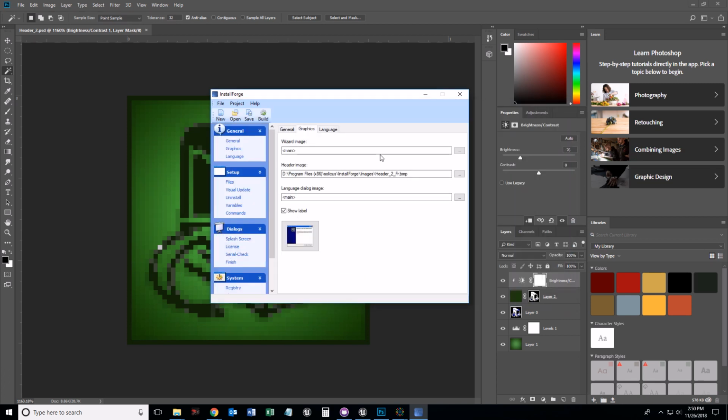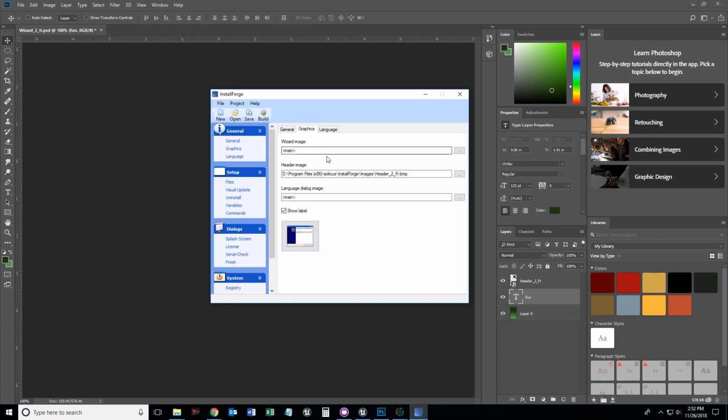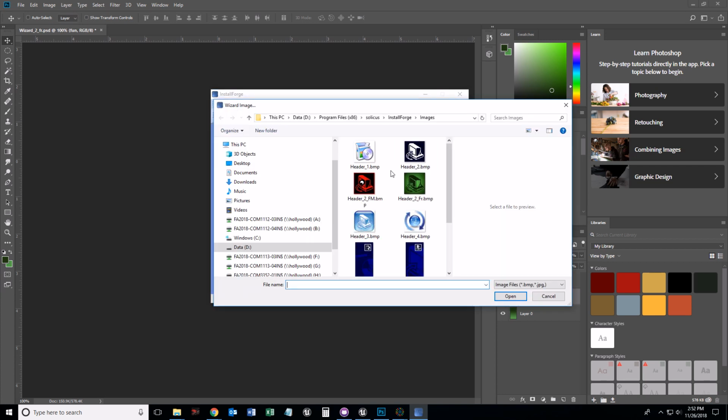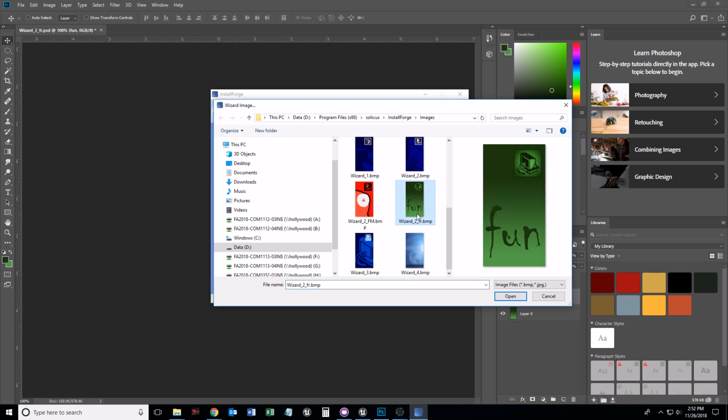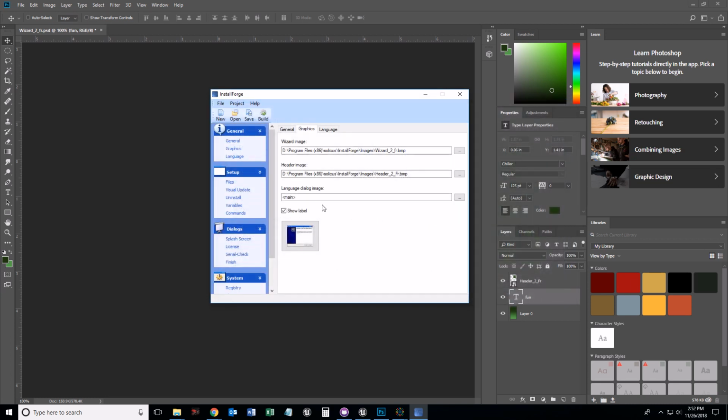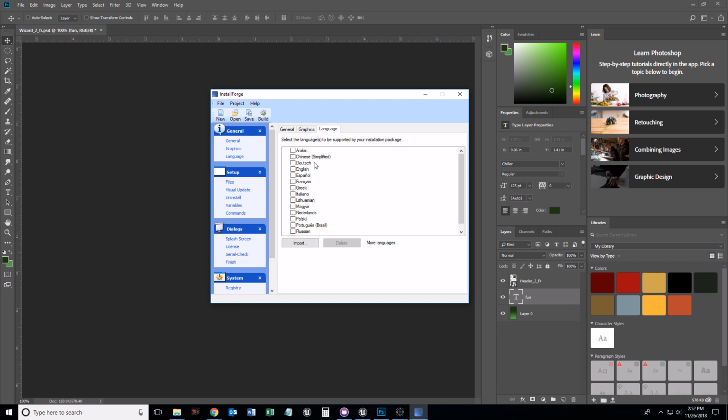I'm going to do the same thing with the wizard image. I'm not going to have you sit through the whole thing with me, and then I'll continue. Install Forge, and say okay, the wizard image is going to be right there. Good. Open. All right. Next, language, I'll click English for fun.